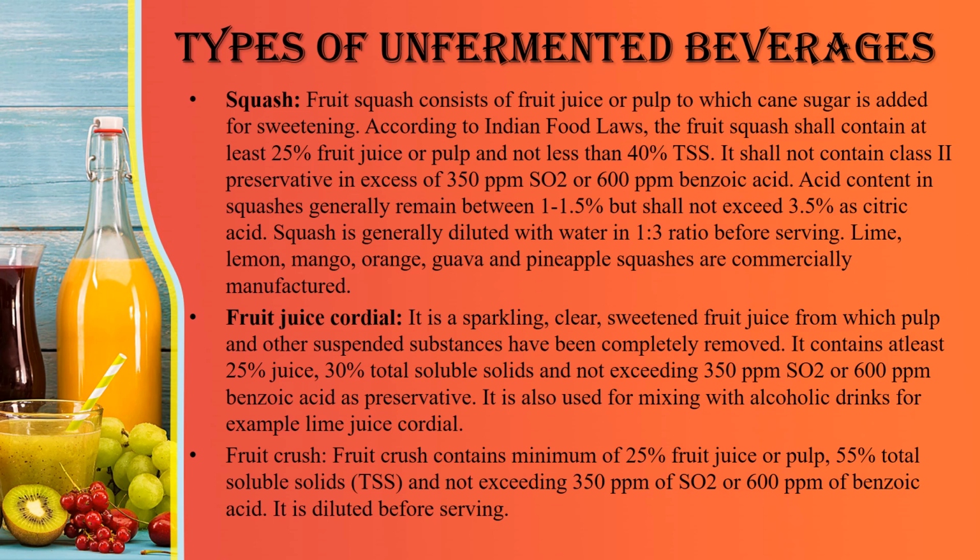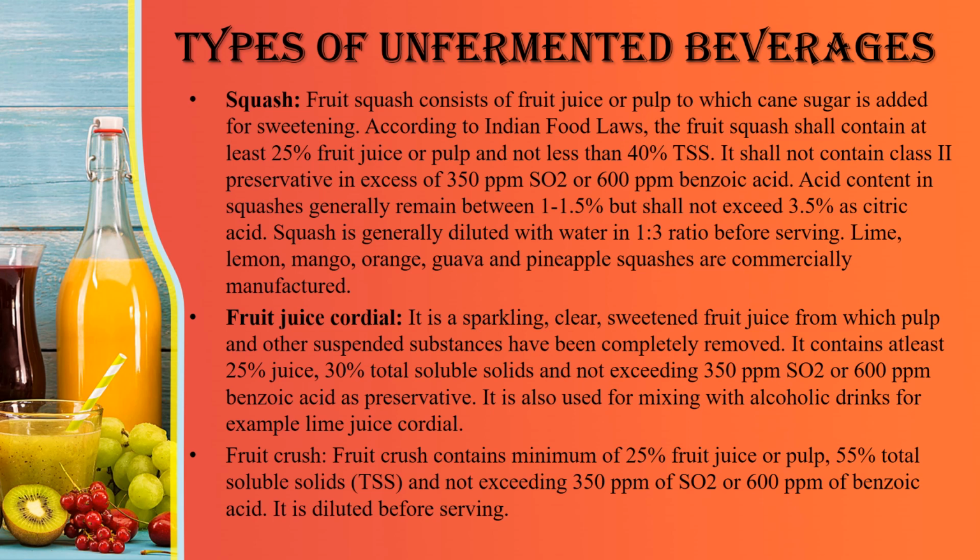The next type is squash. Fruit squash consists of fruit juice or pulp to which cane sugar is added for sweetening. According to Indian food laws, the fruit squash shall contain at least 25% fruit juice or pulp and not less than 40% TSS.